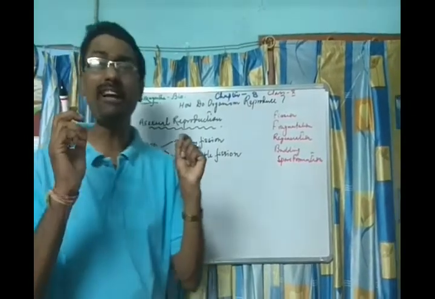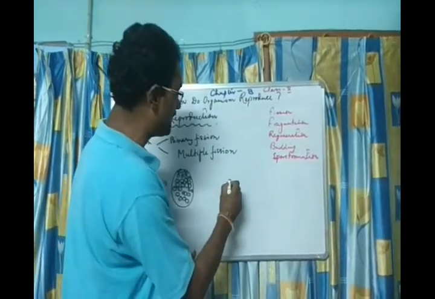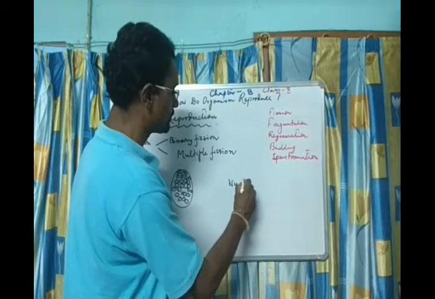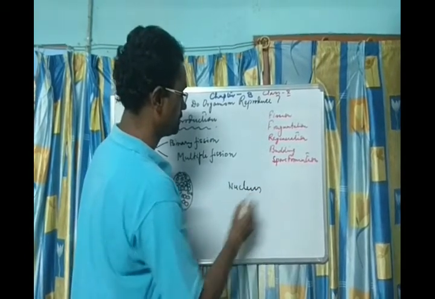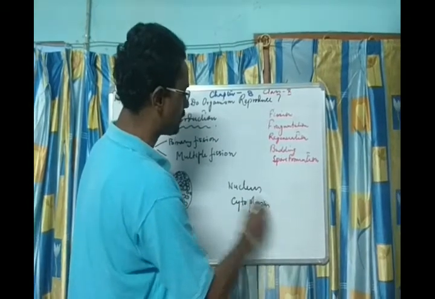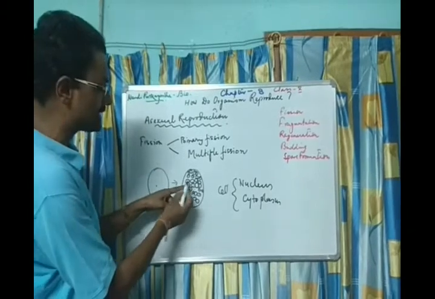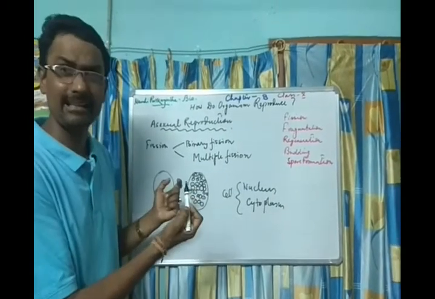How do you define a cell? When I define a cell, there needs to be a nucleus and cytoplasm. These are the constituents which make a cell. So here, the nucleus surrounded by cytoplasm is a cell.